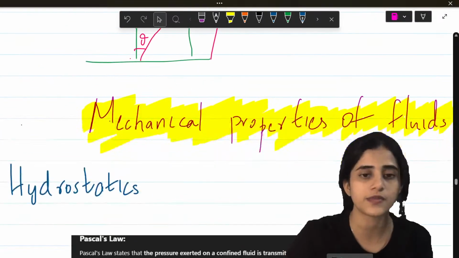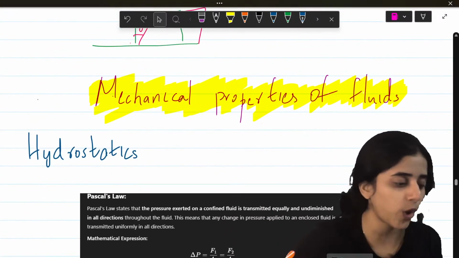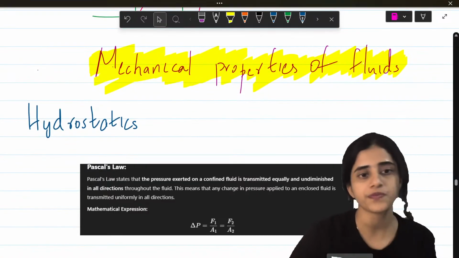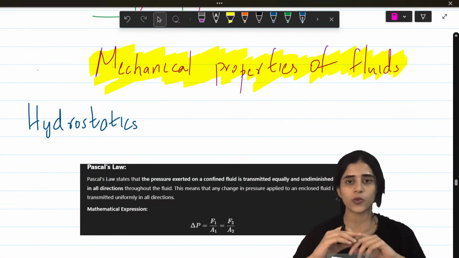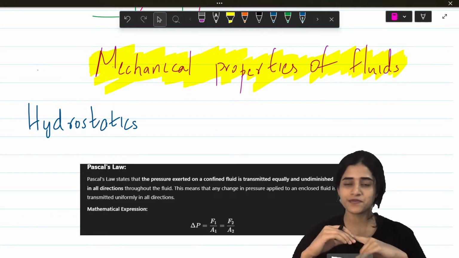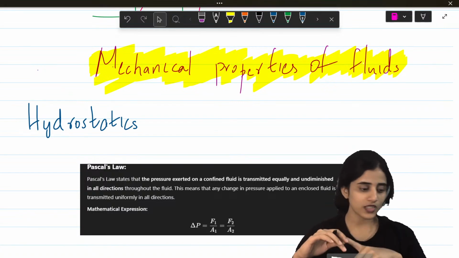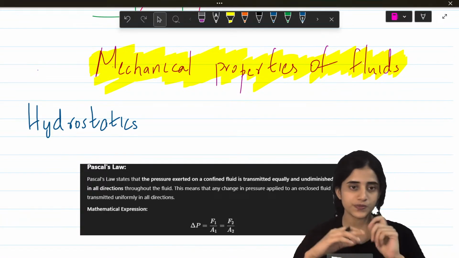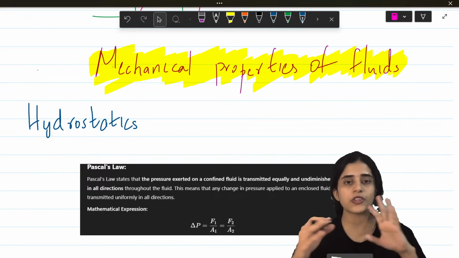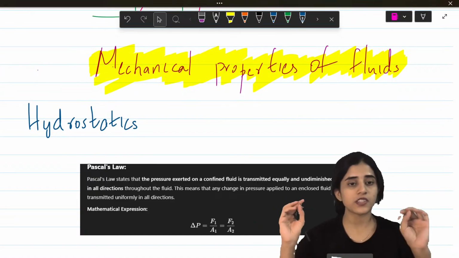Okay. Next is mechanical properties of fluids. So here we are going to talk about liquids. What is the difference between liquid and fluid? Anybody knows? Okay, that's your homework. You have to go find that out. So here we are going to talk about mechanical properties of fluids.